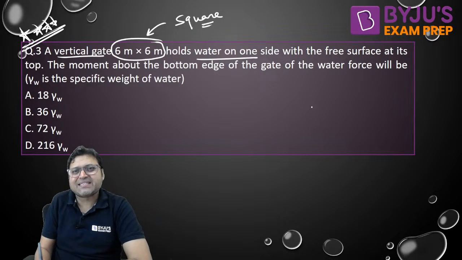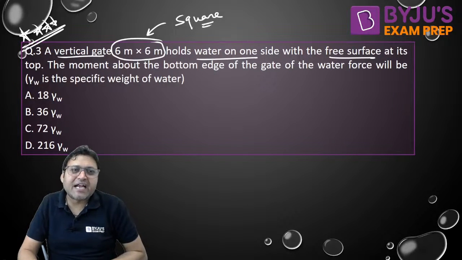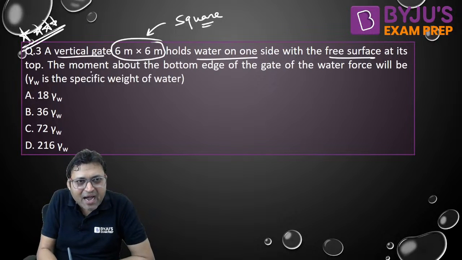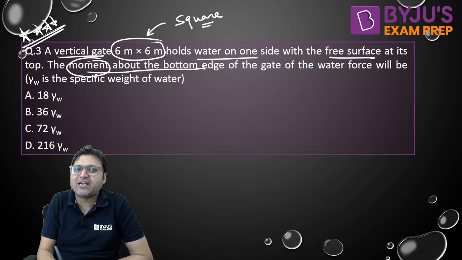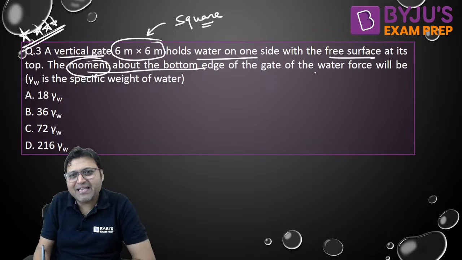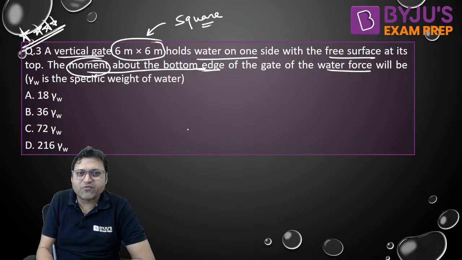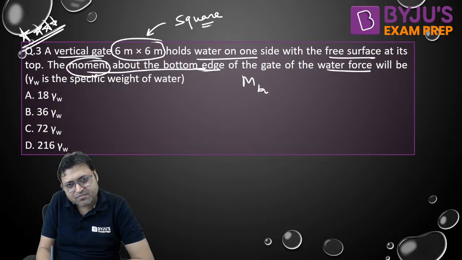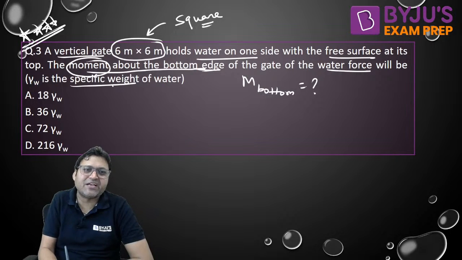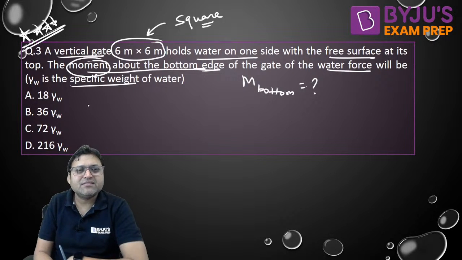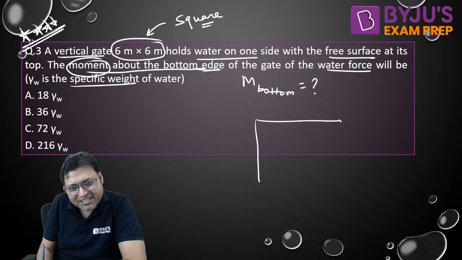It holds water on one side with the free surface at its top. The free surface is coinciding with the top edge. The moment about the bottom edge of the gate, force into perpendicular distance, the moment of the water force about the bottom edge of the gate, we need to calculate in terms of gamma. Gamma is the specific weight of water. What is gamma? That is rho into g. So if there is a square gate, the shape is like this.